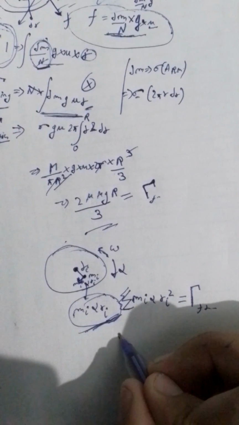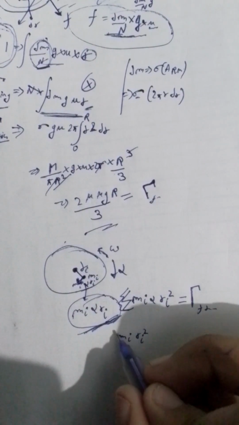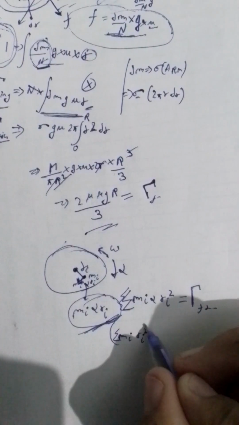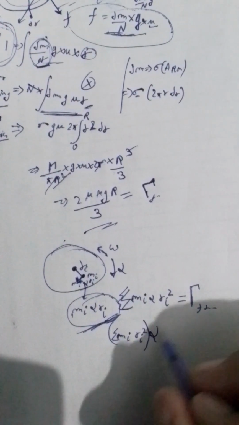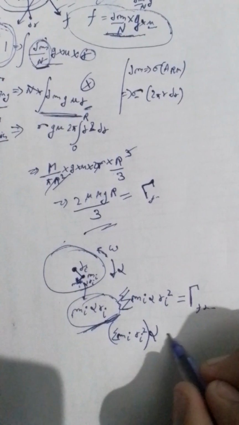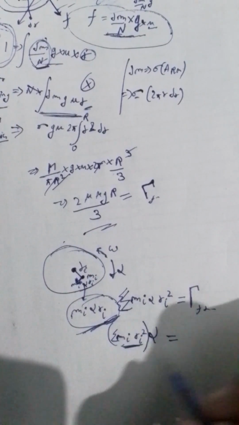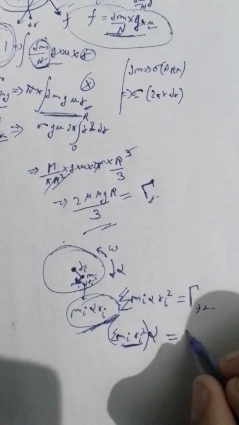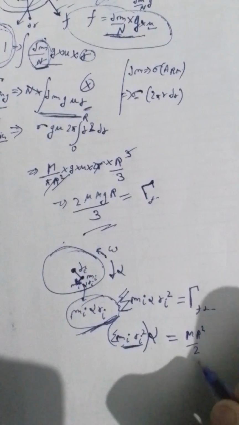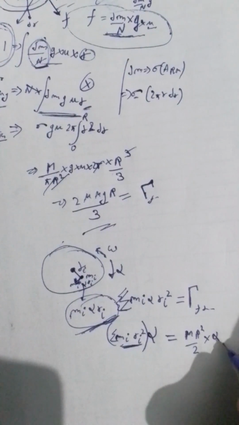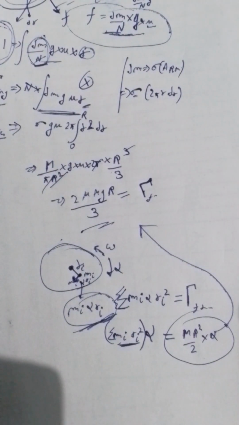This will be nothing but the sum of mi ri squared, and we can take the alpha out of that for that moment of time, and this is nothing but the moment of inertia of the ring. What is the moment of inertia? mr square by 2 times alpha. We can find the alpha by putting it here, and our question would be solved.